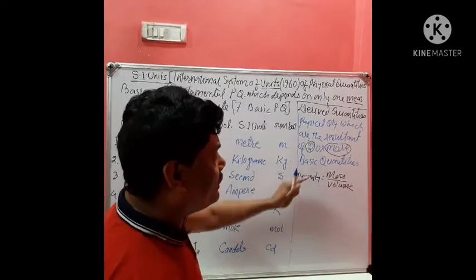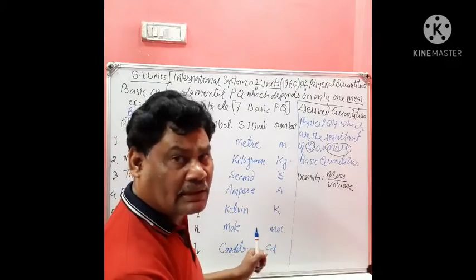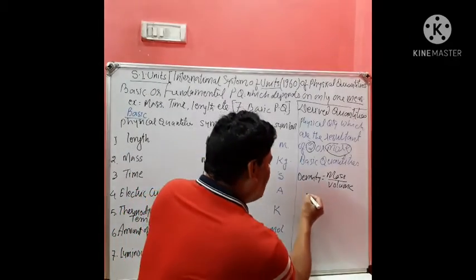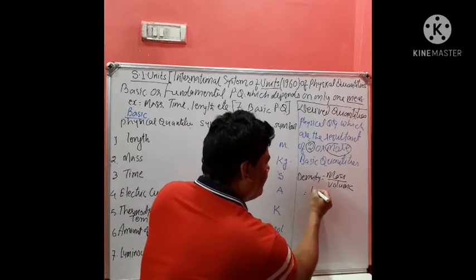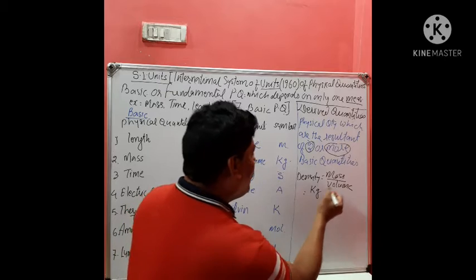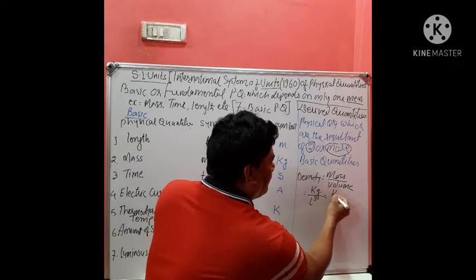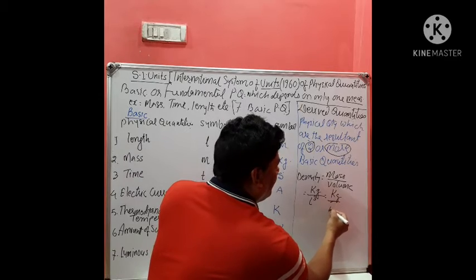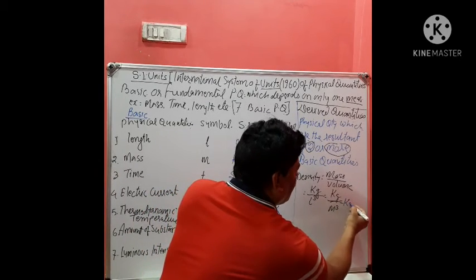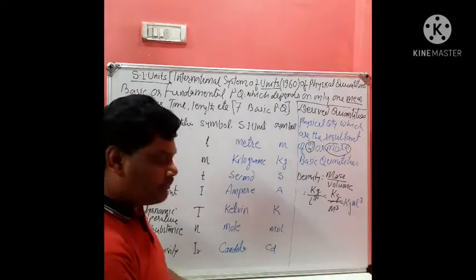Mass upon volume. So here two things are there: mass upon volume. Volume, that is length. Here mass is given by kilogram, and volume is length cube. That is kilogram divided by meter cube. So the unit will become kg per meter cube. Isn't it? Like